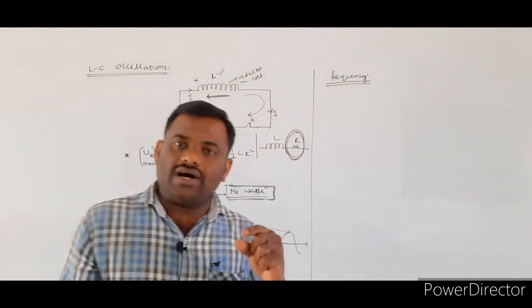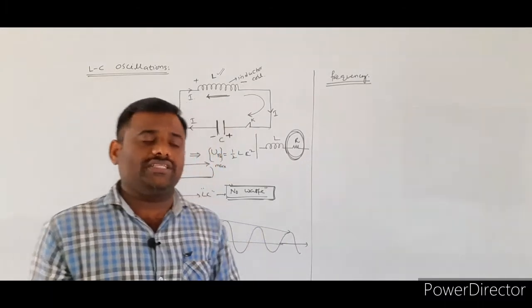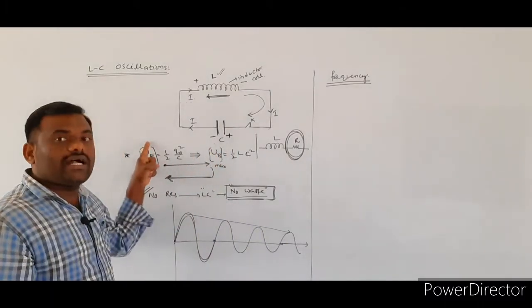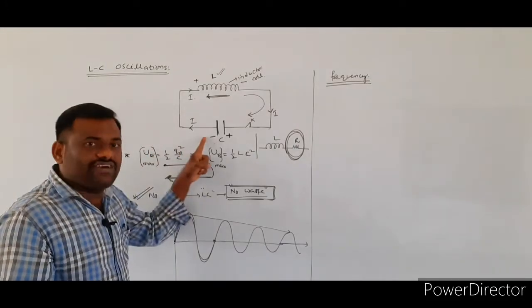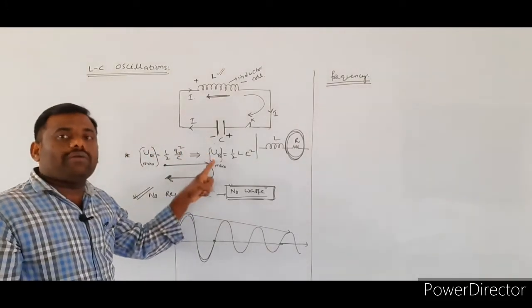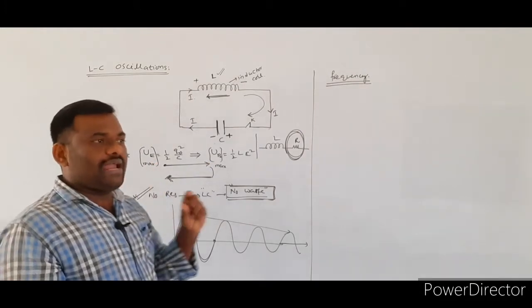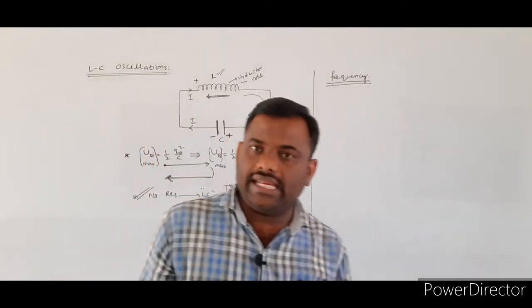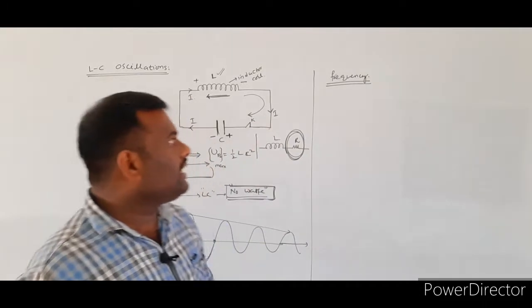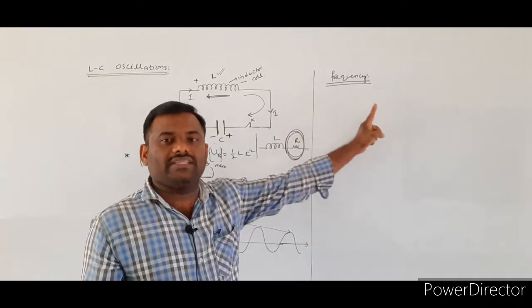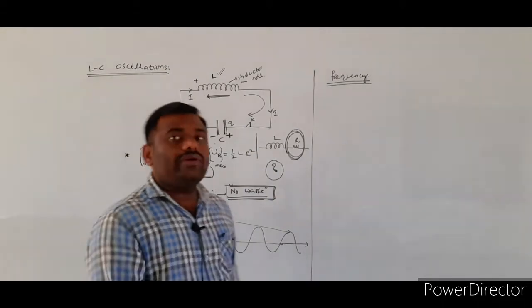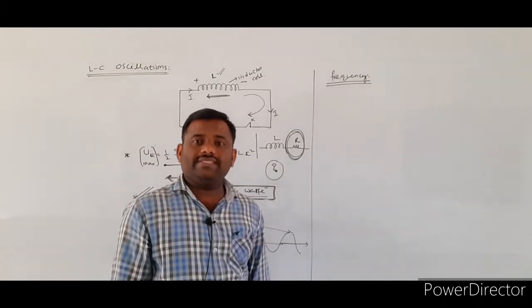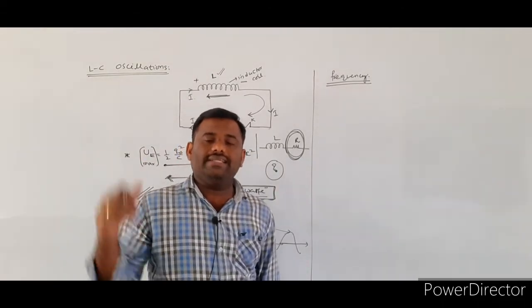to complete one oscillation, that means initially from the electrical form to the magnetic form, and again from the magnetic form to the electrical form. For this, some time is taken, and that is called the time period. So, here we are going to derive the expression for the frequency of oscillations of the LC circuit.